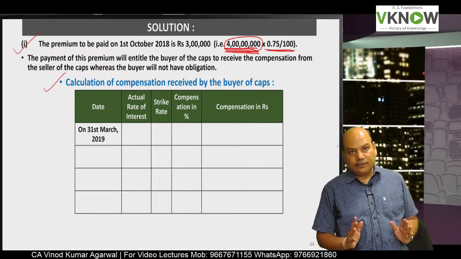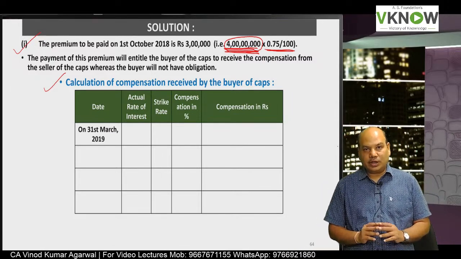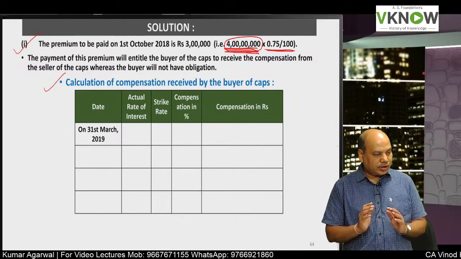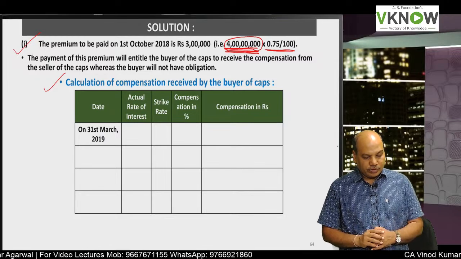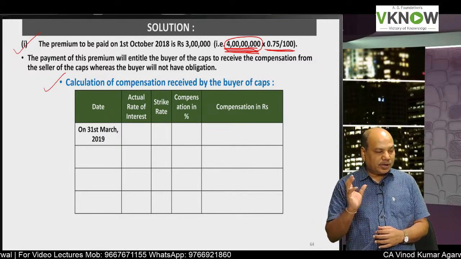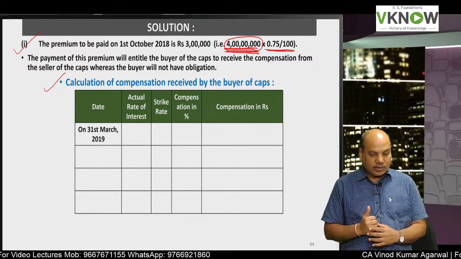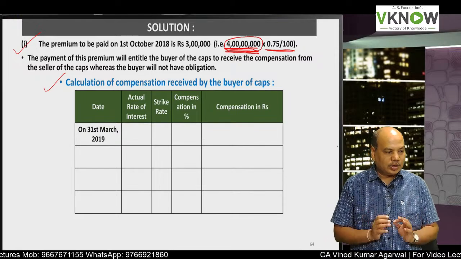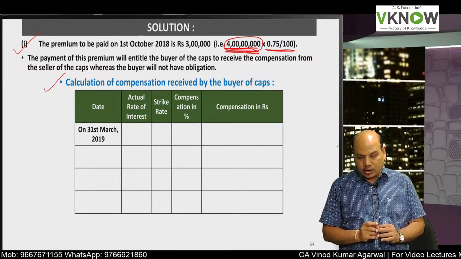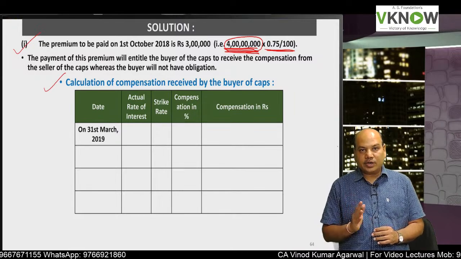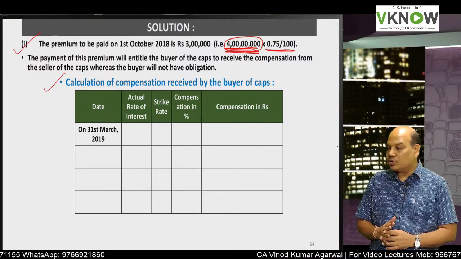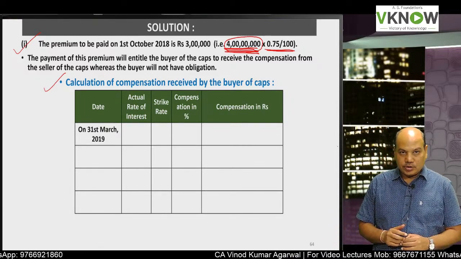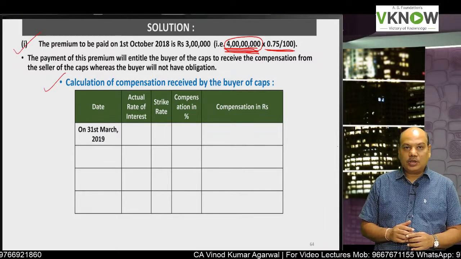We'll make a table with 5 columns. First column, write down date. Second column, write actual rate of interest, which is given in the second table. The first table is not useful, that is only a prediction of RBI. The second table in the question is useful. Those are the actual rates which will be required for calculating the difference. Then third column, write strike rate. Fourth column, write down compensation in percentage. And fifth column, write down compensation in rupees.